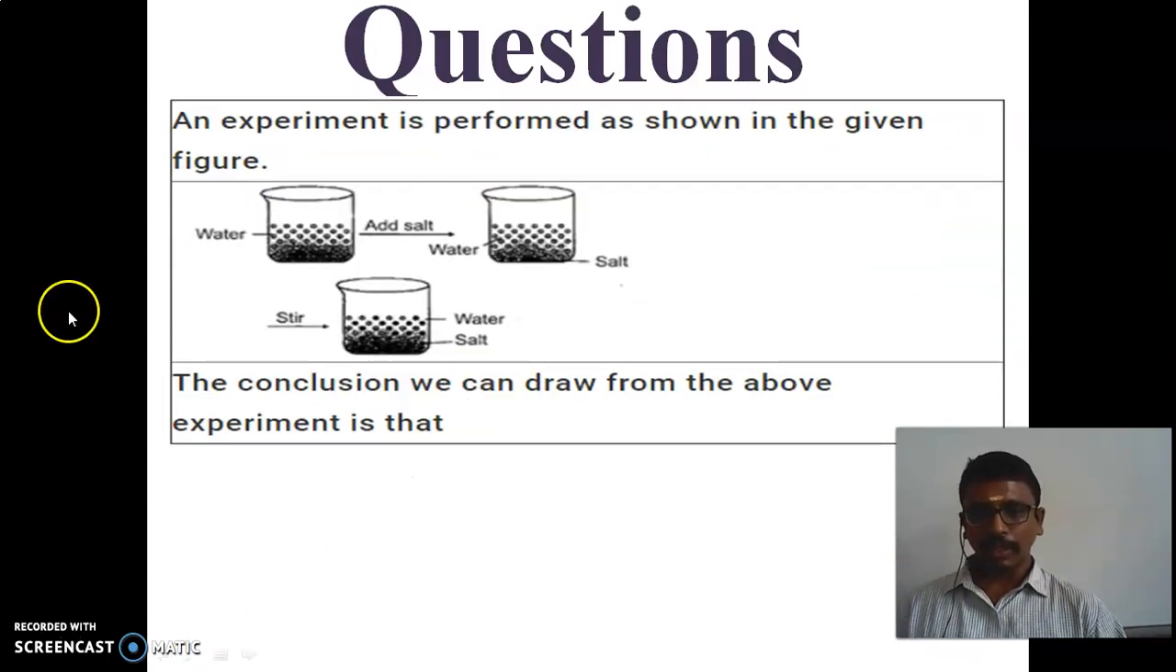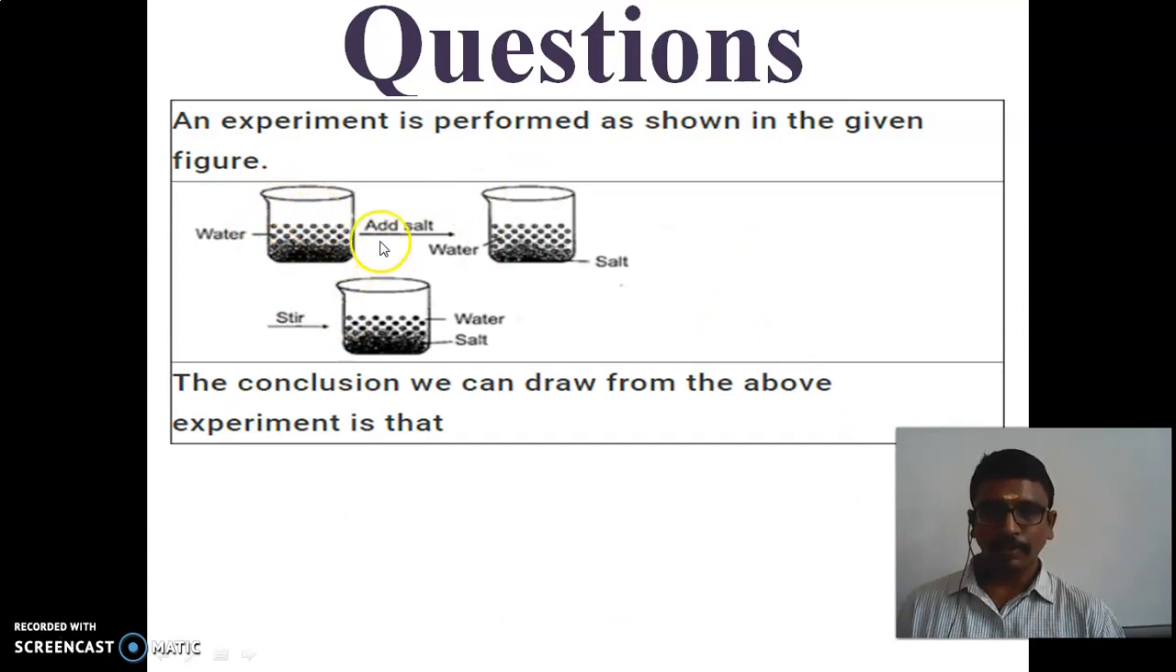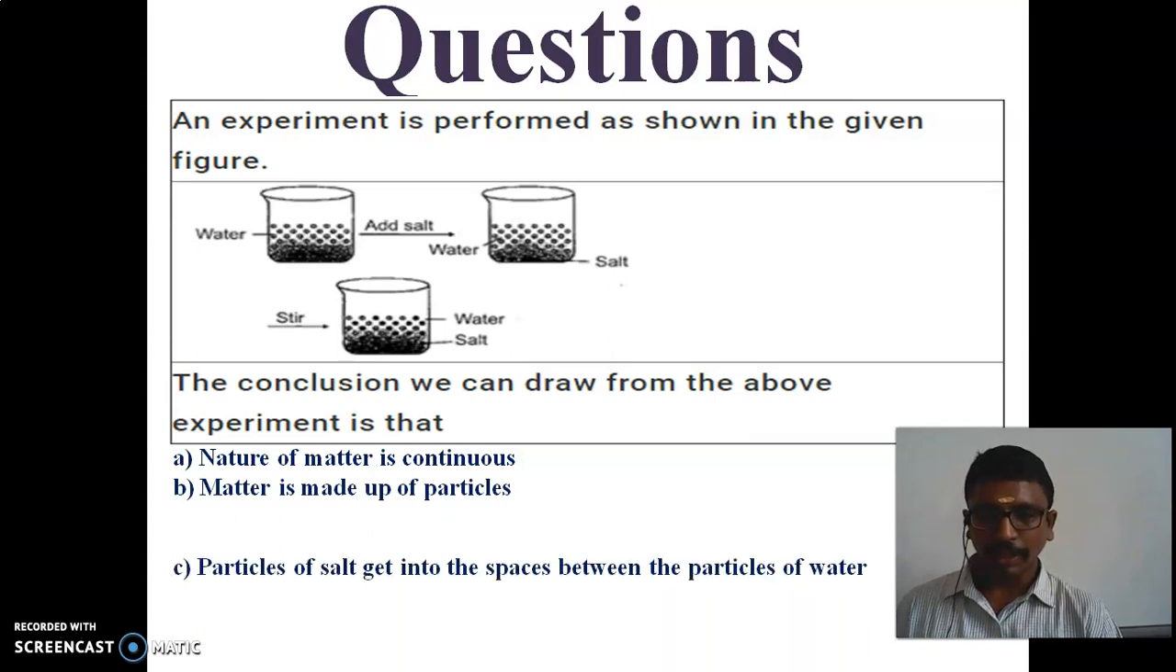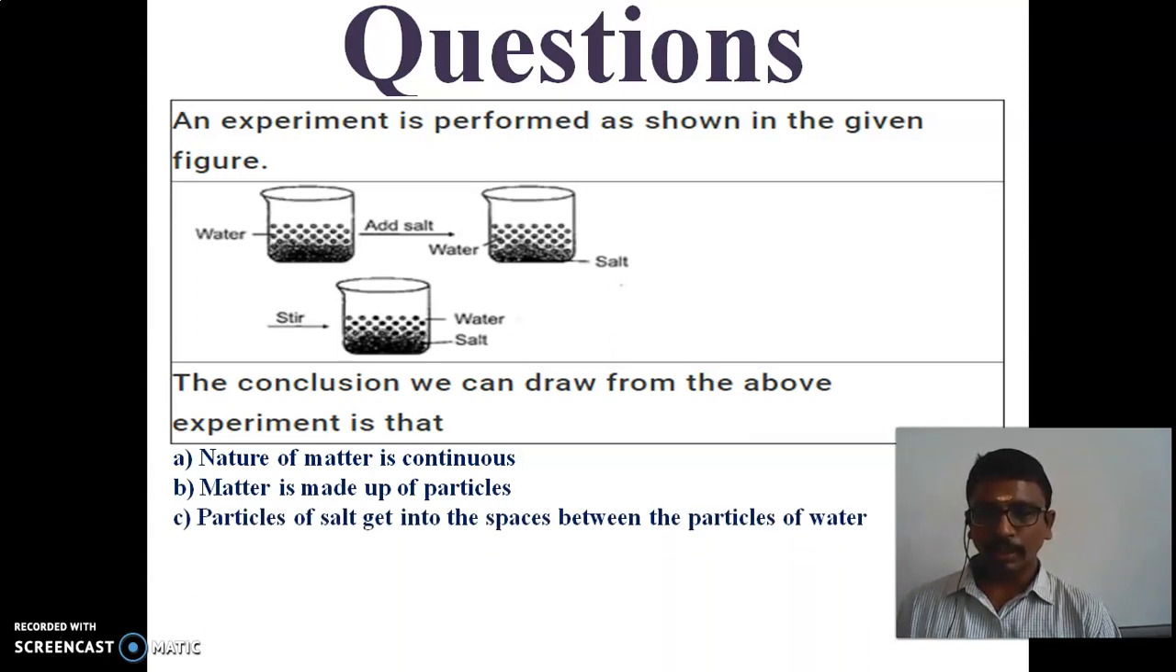Next question, you can see the experiment here. This is the water. When we add salt and after that we stir, what will the water be? It will be salt water. The conclusion we can draw from the above experiment is that the nature of matter is continuous, matter is made up of particles, particles of salt get into the spaces between the particles of water, and the last option is both B and C.